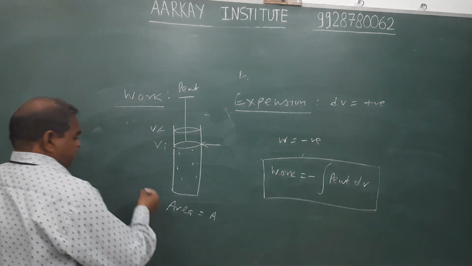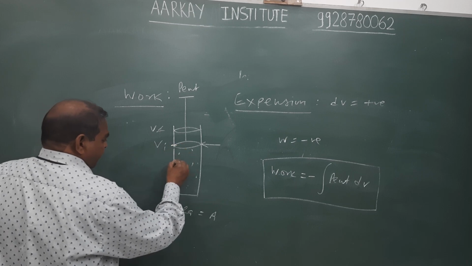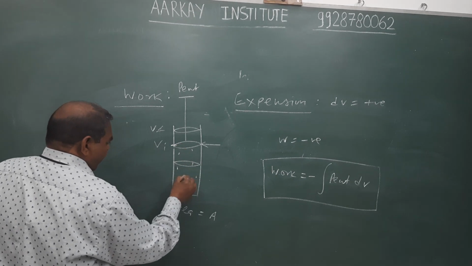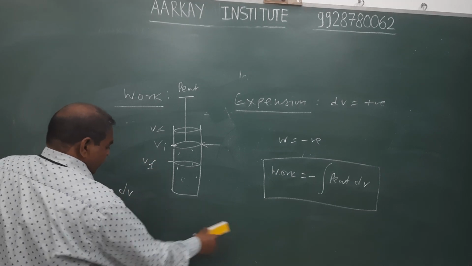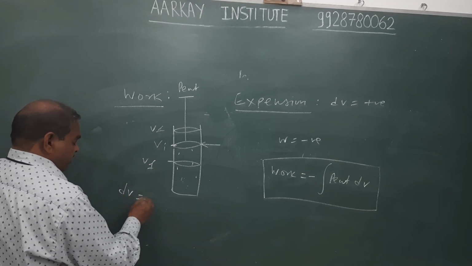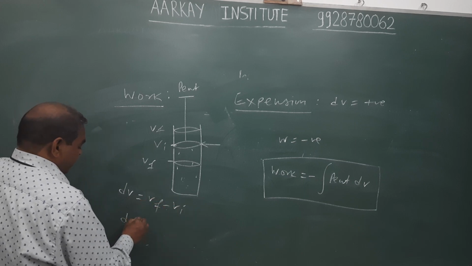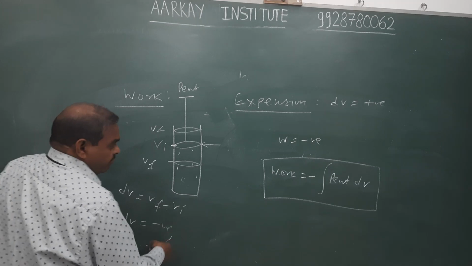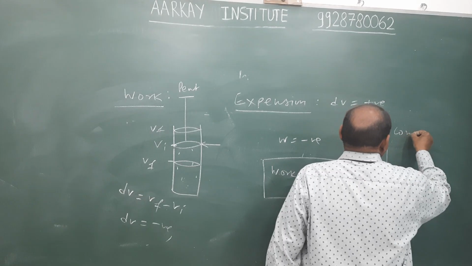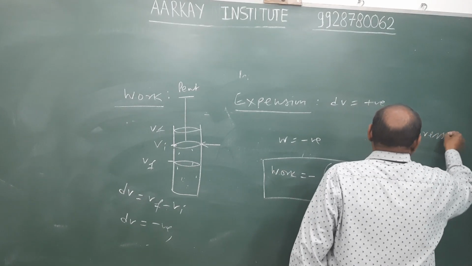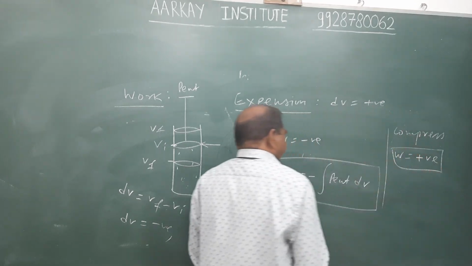In case of compression, the volume decreases. Initial volume and after compression the final volume of gas is V final. Therefore, change in volume in case of compression is with negative sign, because V final is less than V initial, and hence change in volume is with negative sign. Consequently, the sign of work is positive. In compression, thus, work is with positive sign.